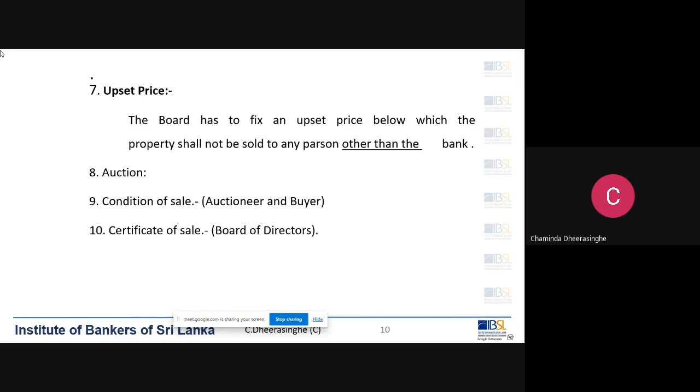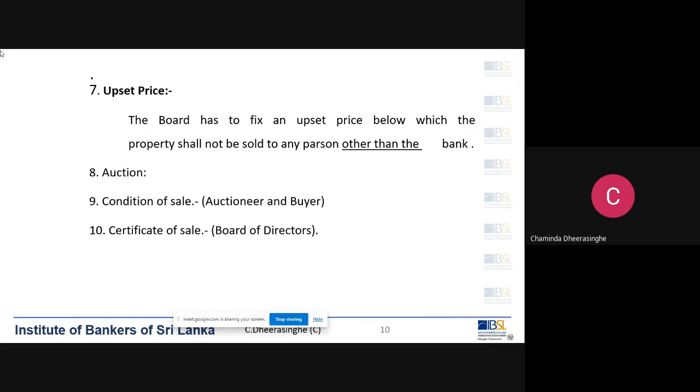So how do we decide the upset price? Even though we say the director board decides that, practically what happens is that the upset price memo or the board paper will be prepared by either the legal department or the recoveries department.